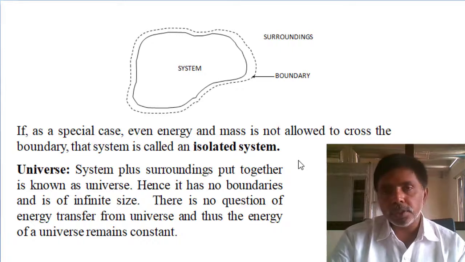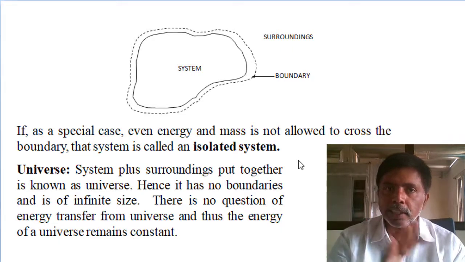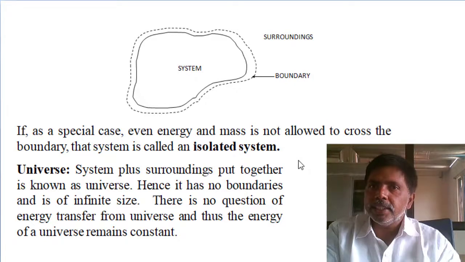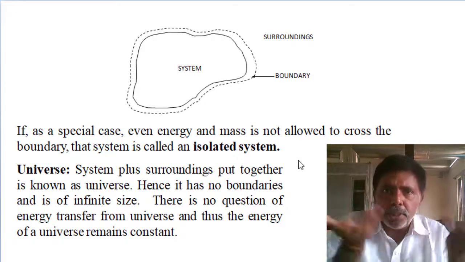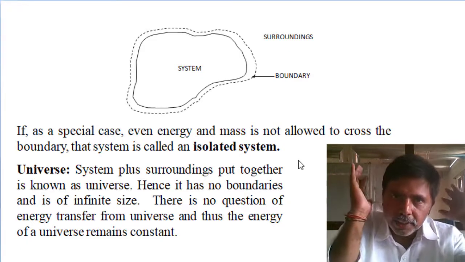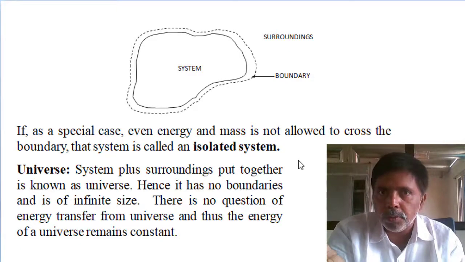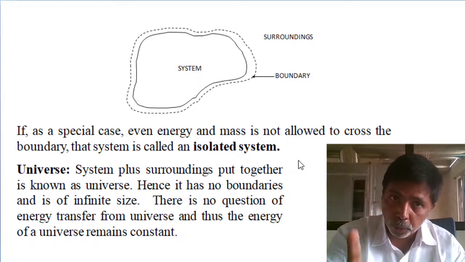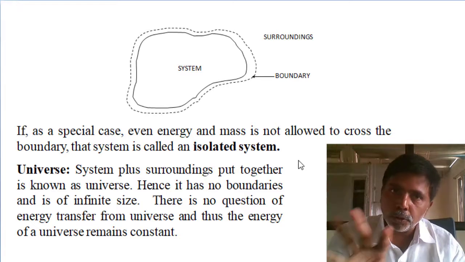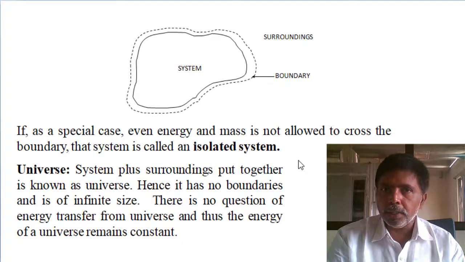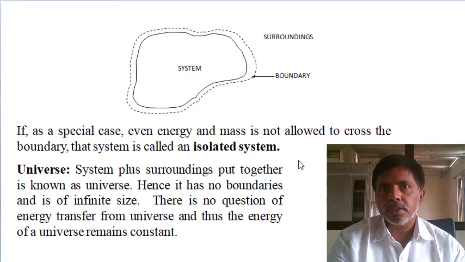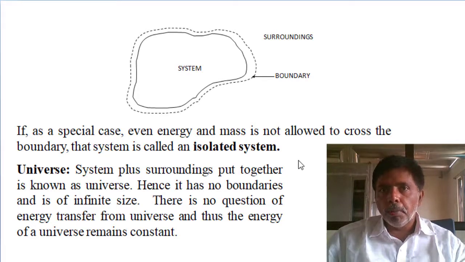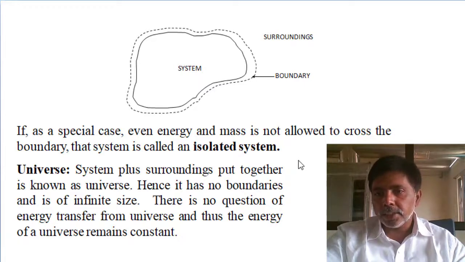Next, what is the universe? Neither mass nor energy cross the boundary. Then it is called an isolated system. In an isolated system, energy is constant. Why? Because there is no exchange. Whatever energy is available for the isolated system, that energy is constant. So I am applying the first law of thermodynamics for a closed system, open system and isolated system. And the best example, the universe. If you select the universe as a system, then neither mass nor energy is crossing the boundary.